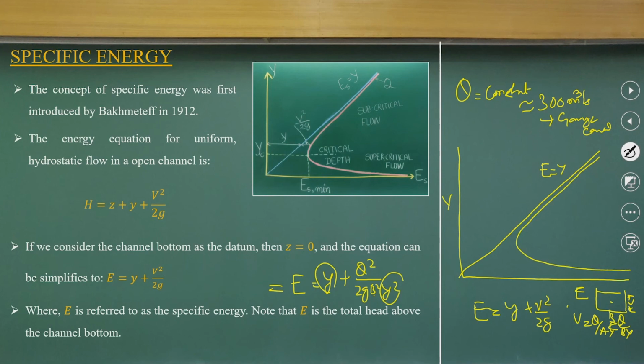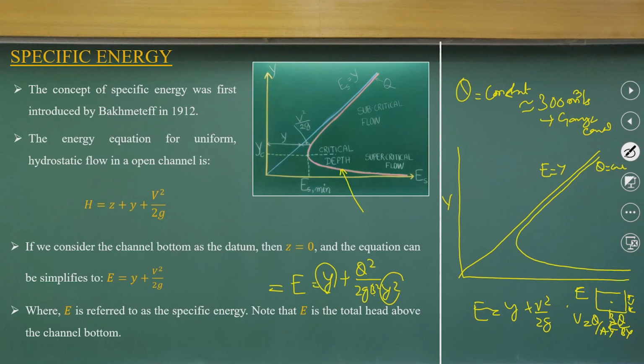Nowadays you have a lot of mathematical tools. For a particular discharge Q, constant, if I draw the relationship by varying y against E, I will get this curve. What does this curve indicate?